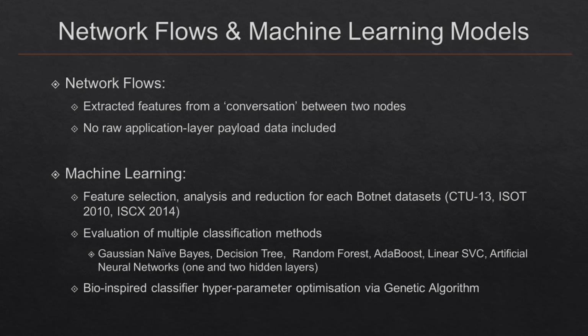Therefore, machine learning can be used with botnet datasets that are in a network flow format in order to create models that can detect specific botnet behaviors. Multiple classification methods are evaluated in this research and then optimized via a genetic algorithm.